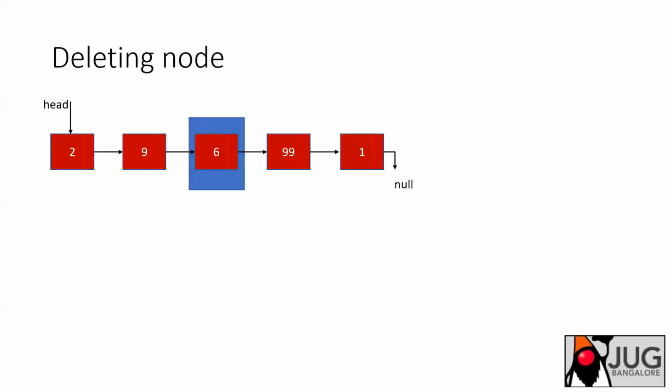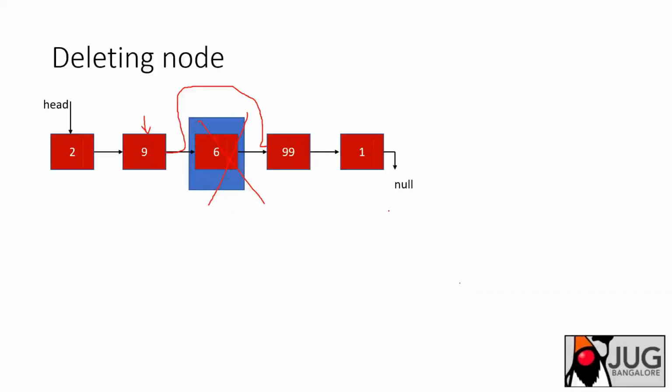Okay. So let's see deleting a node in the middle. How do you do it? First you know this node. You reach a point where you know that the node to be deleted is the next node. Then instead of pointing to that particular node, you point to the next of that particular node. So here, the next is 6. You point to next of next, and then this node is eligible for garbage collection. Okay, so this is how you can delete a node which is coming in between.